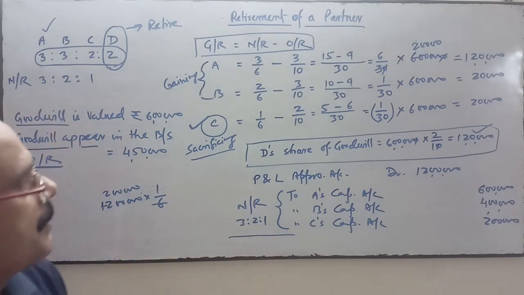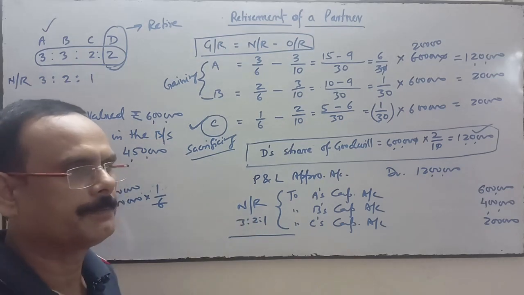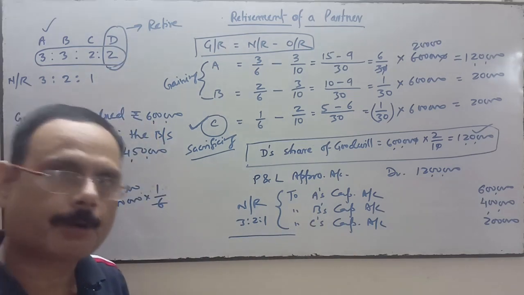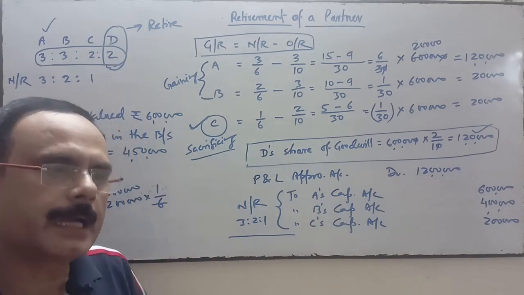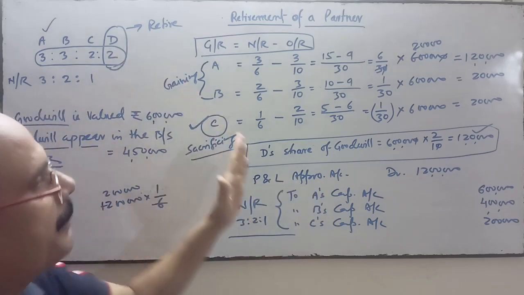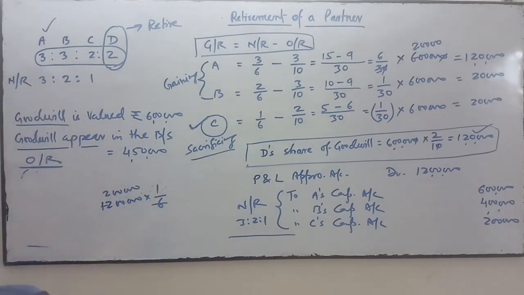And this is the transfer of profit after the retirement of partner D. The firm earned a profit, so only the continuing partners have a share in that profit; the retiring partner has no share in it. So the treatment of goodwill is clear.